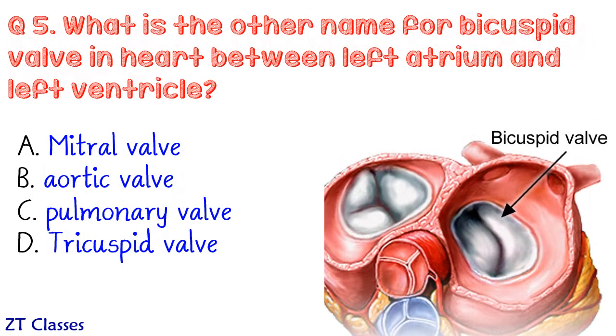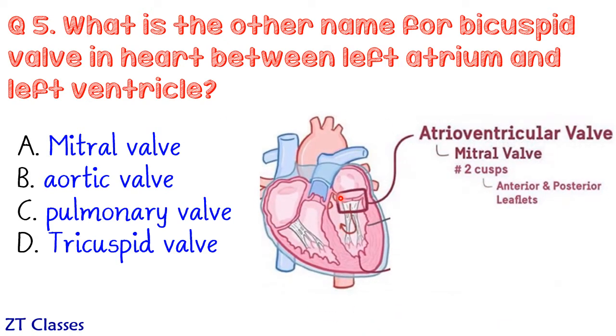Next question is, what's the other name for bicuspid valve in heart, which is present between left atrium and left ventricle? Well, the correct answer is mitral valve. So this mitral valve and tricuspid valve, these two valves are present between the atrium and the ventricles.